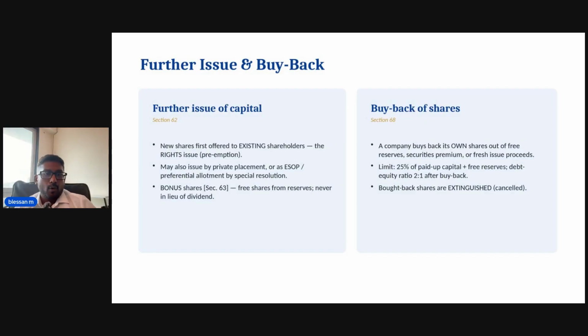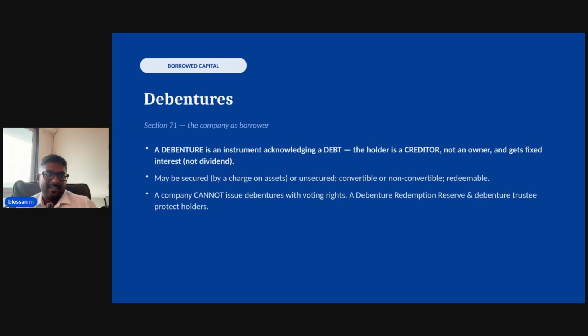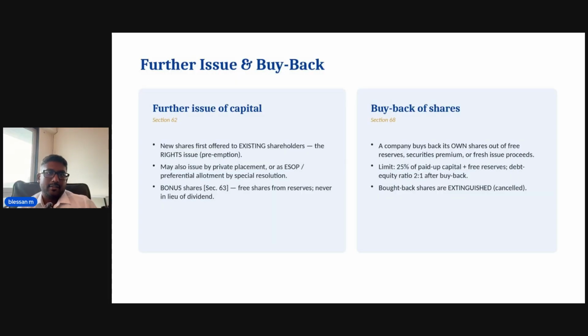Next, bonus shares, section 63. These are shares given to the existing shareholders out of the company's free reserves. But remember this clearly: bonus shares can never be given in lieu of dividend. In simple terms, bonus shares are like a royalty reward from the company's savings. They are not a substitute for paying your cash dividend.